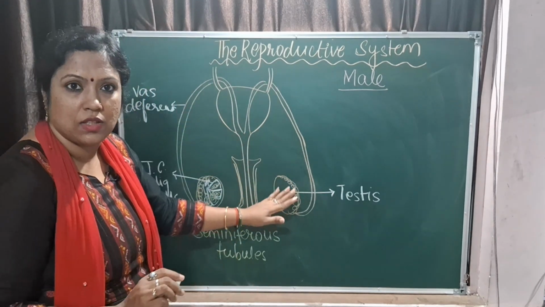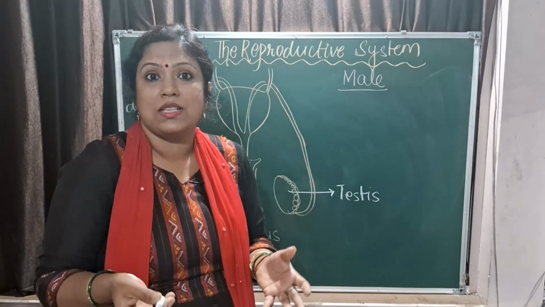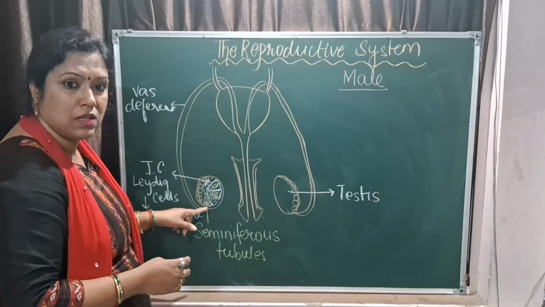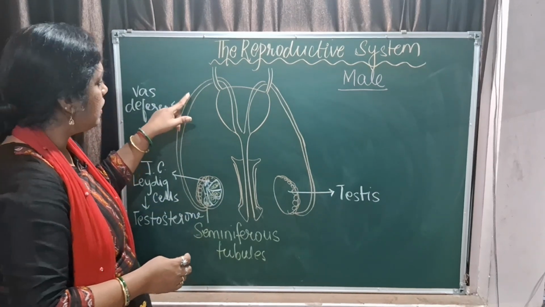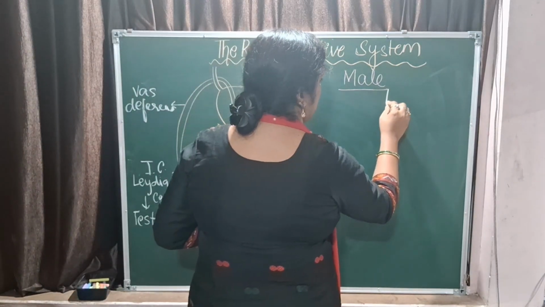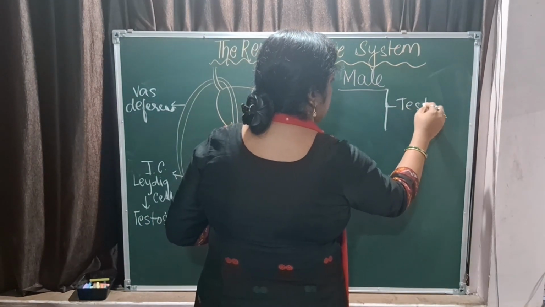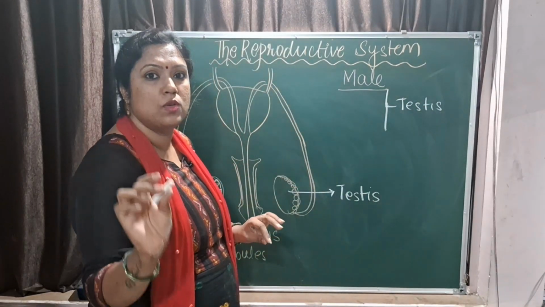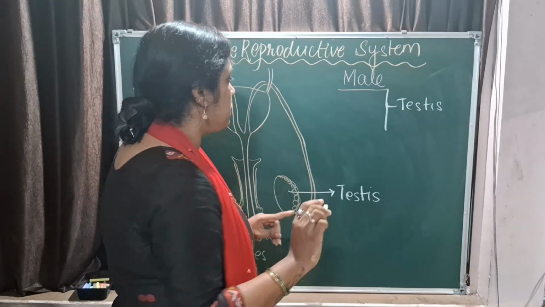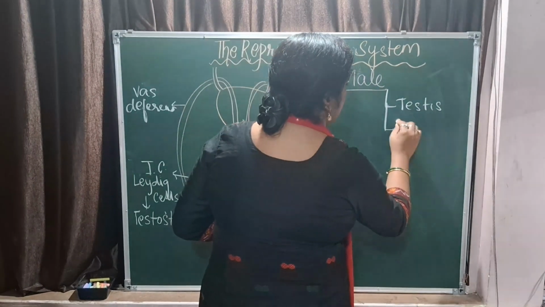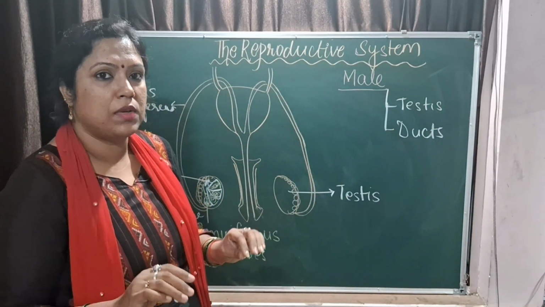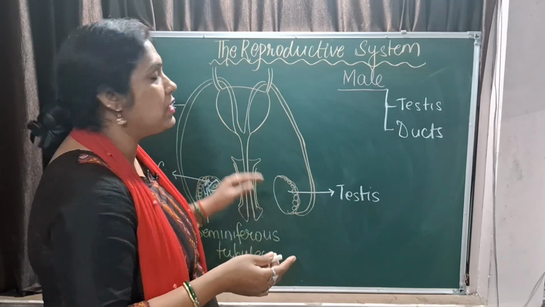Now this is the basic structure. Then we have got certain ducts, as I told you. Ducts are what? You have seen already. You have the epididymis, the vas deferens, the sperm duct, and the ejaculatory duct. The duct is clear. So in the male reproductive system, the first one is the testis. Testis has two parts, seminiferous tubules and interstitial cells, the Leydig cells. These are the two components of the testis. Then you have got ducts. Ducts are three: your epididymis, sperm duct or vas deferens, and your ejaculatory duct.